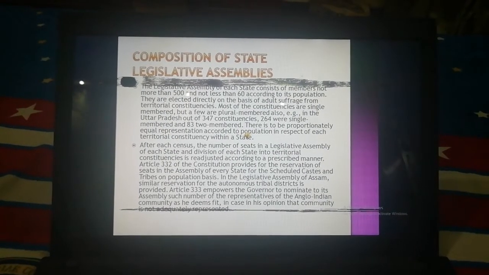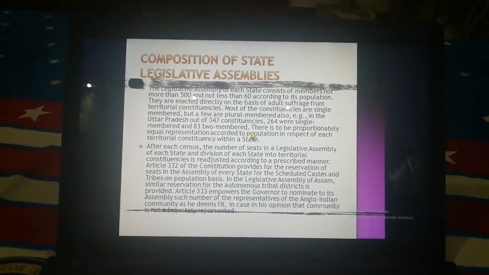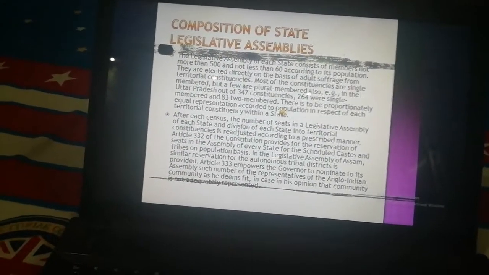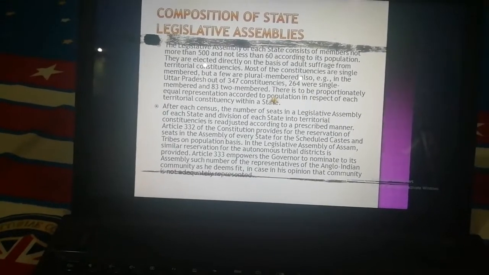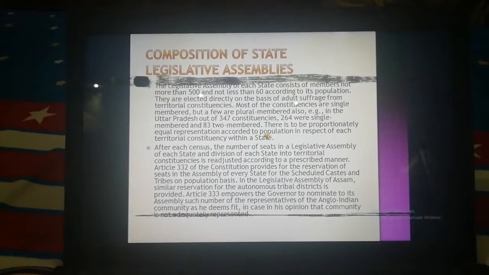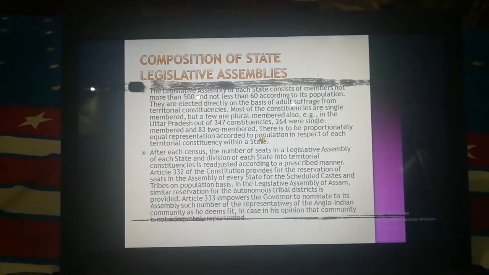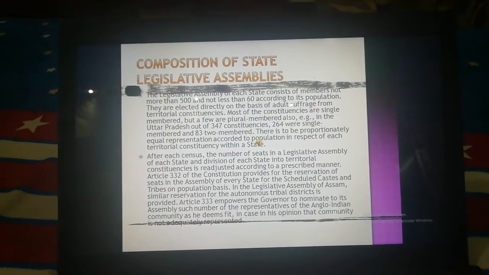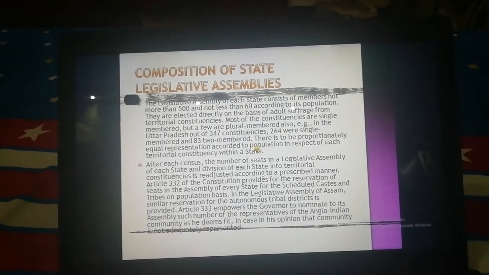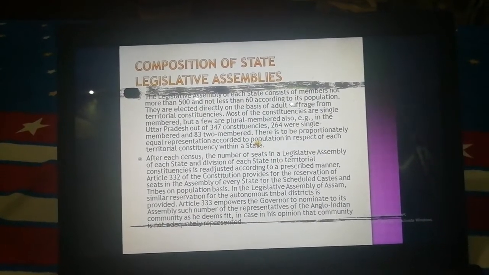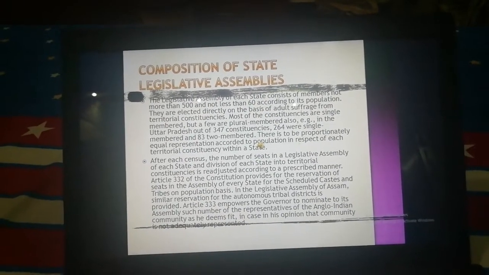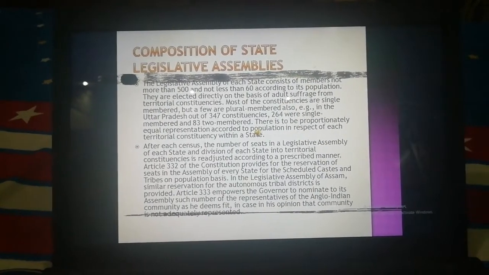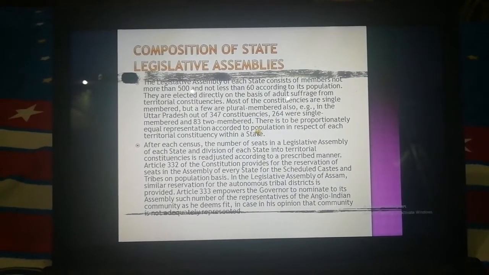Article 332 of the Constitution provides for the reservation of seats in the assembly of every state for the scheduled castes and tribes on a population basis. In the Legislative Assembly of Assam, similar reservation for the autonomous tribal districts is provided. Article 333 empowers the governor of the state to nominate to its assembly such number of representatives of the Anglo-Indian community as he deems fit, in case in his opinion that community is not adequately represented.